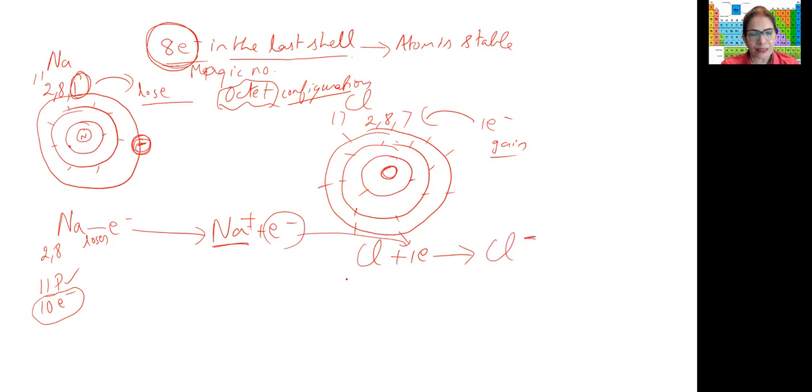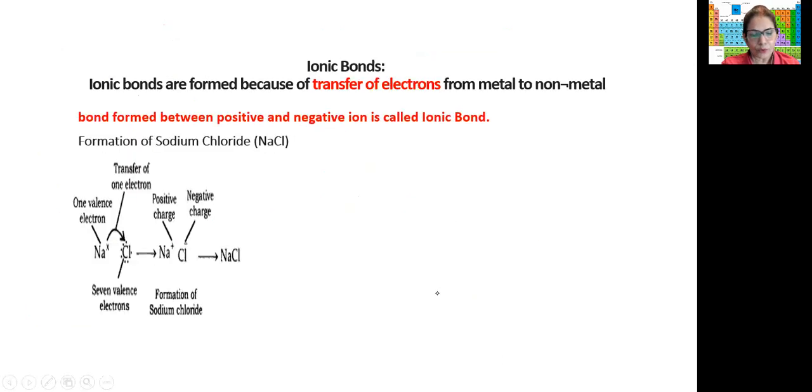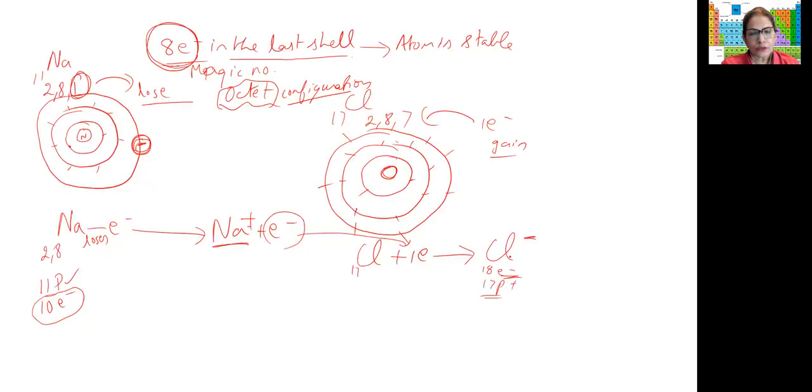Now, why is this minus here? Because if we see here, this was 17. Now it has taken 1 electron, so it becomes 18 electrons, but the protons are only 17. So 1 electron is more, so we put the minus charge. Okay, so this is the chloride ion. Now what happens?